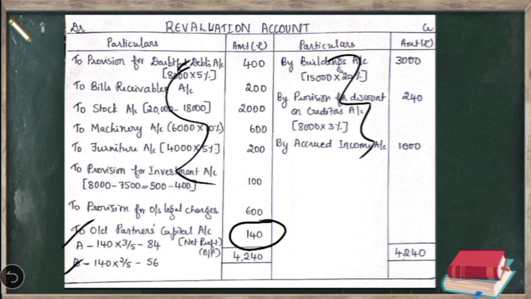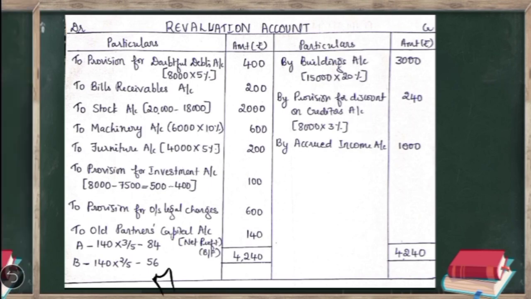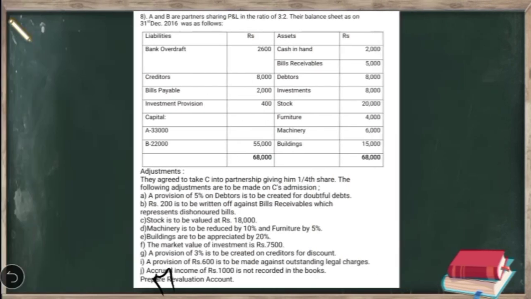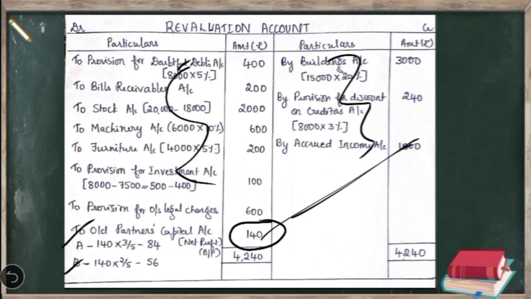But here the requirement is not to prepare the revaluation account but to prepare the memorandum revaluation account. As I discussed just now, memorandum revaluation account is prepared in two sections. The first section is similar to the revaluation account, this one, but in the second section the effect of the revaluation, it should be transferred to all partners capital account in the new profit sharing ratio.